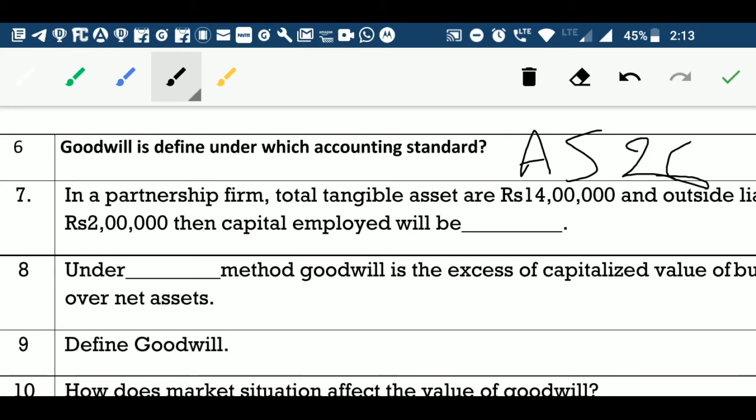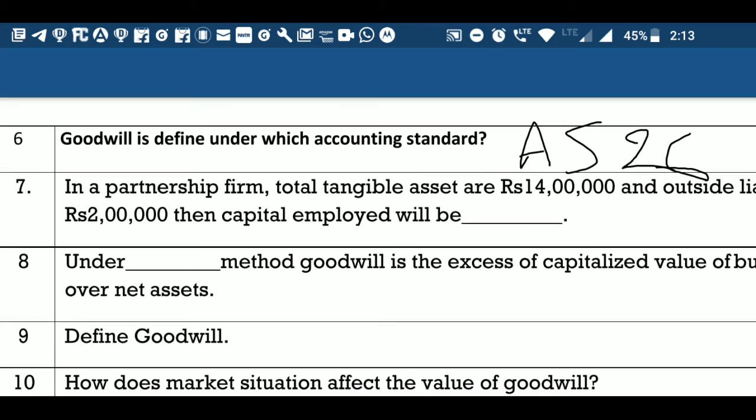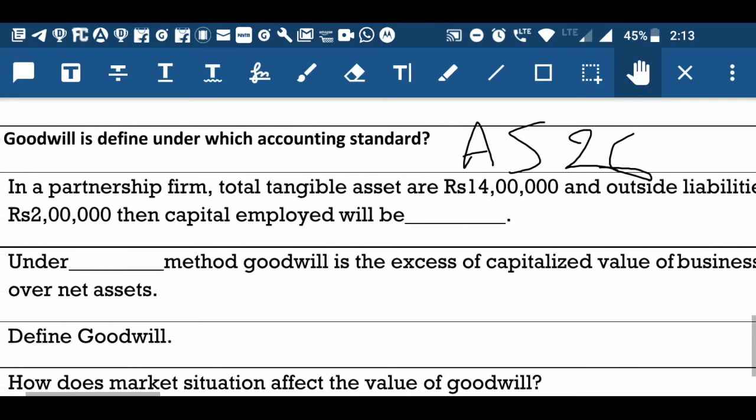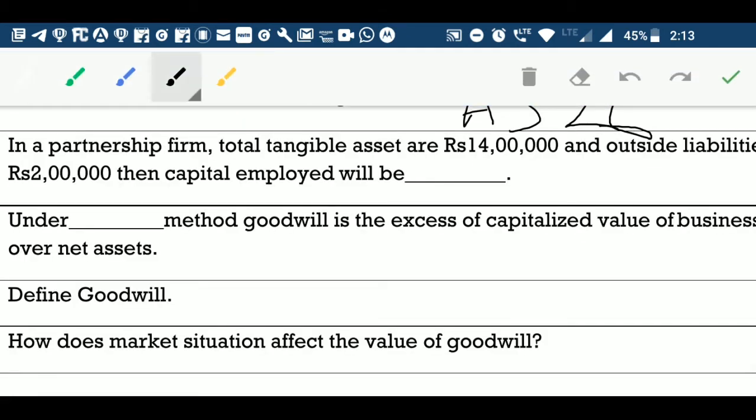Now, in a partnership firm, total tangible assets are rupees 14 lakh and outsider liabilities are rupees 2 lakh. They are asking you to calculate capital employed. Again, if you remember the formula of capital employed, which says total assets minus liabilities, the answer of the given problem is 12 lakh.